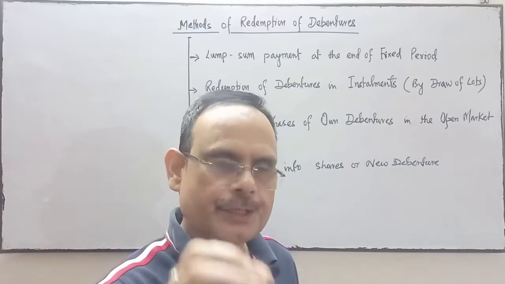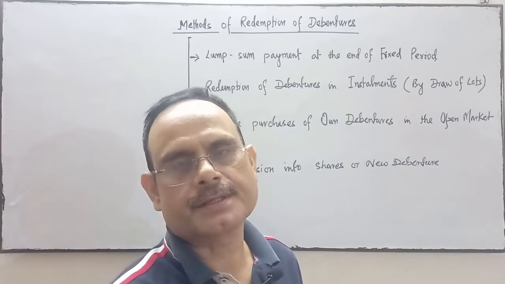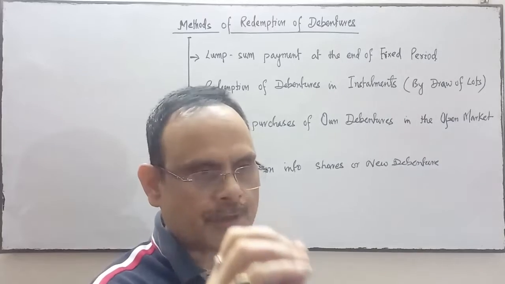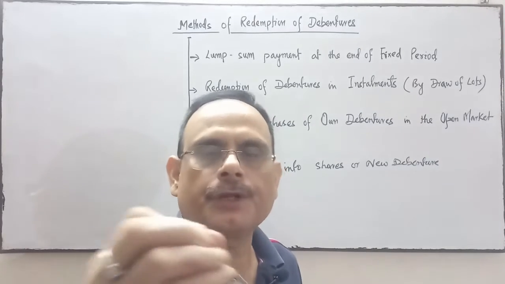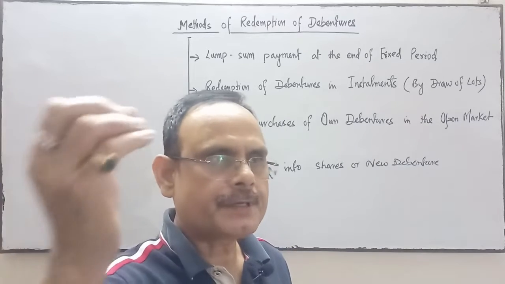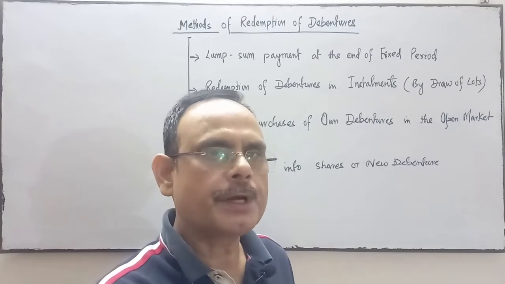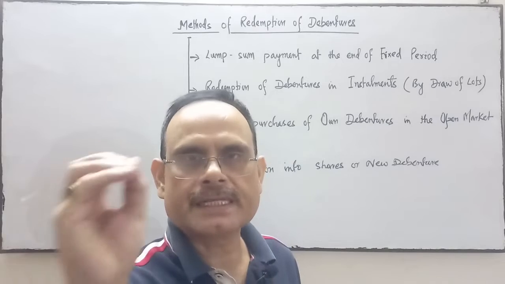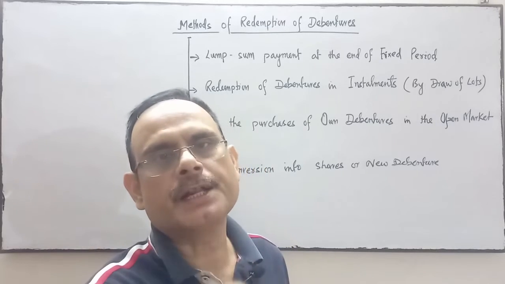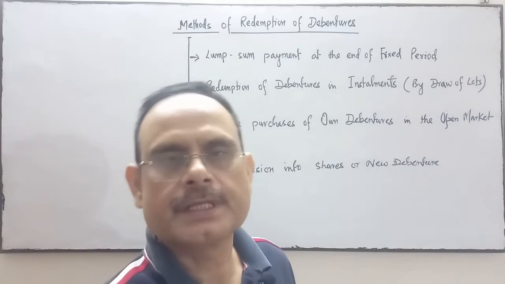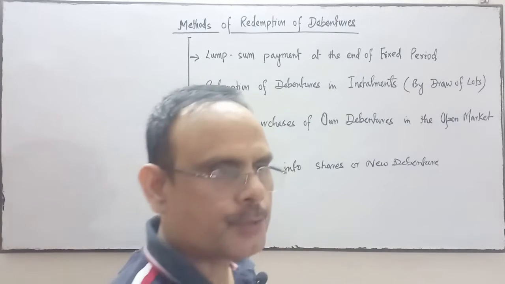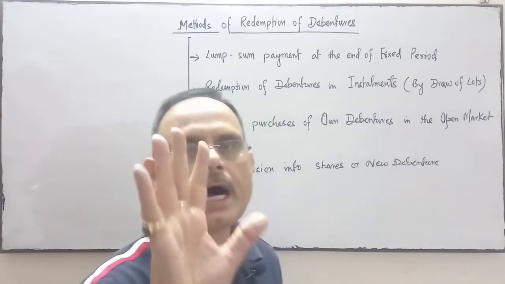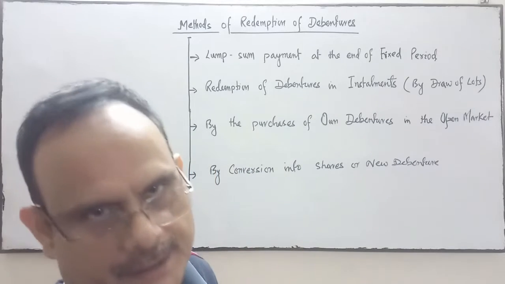Suppose the company has issued 10 lakh debentures and the term of redemption is that they will be redeemed at par after 3 years. So after 3 years, the company will repay the whole amount, that is rupees 10 lakh, to the debenture holder. This is the first method of redemption. The whole amount is repaid after the fixed period.